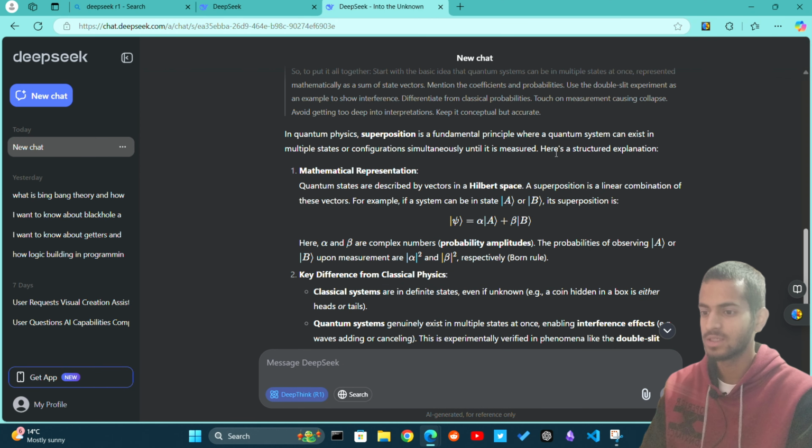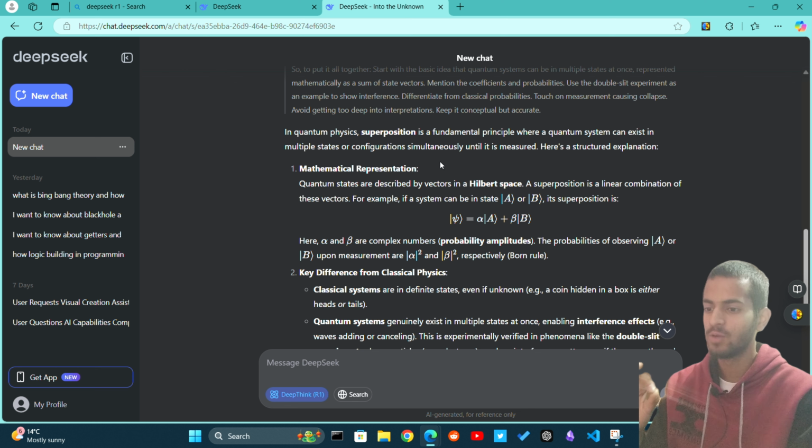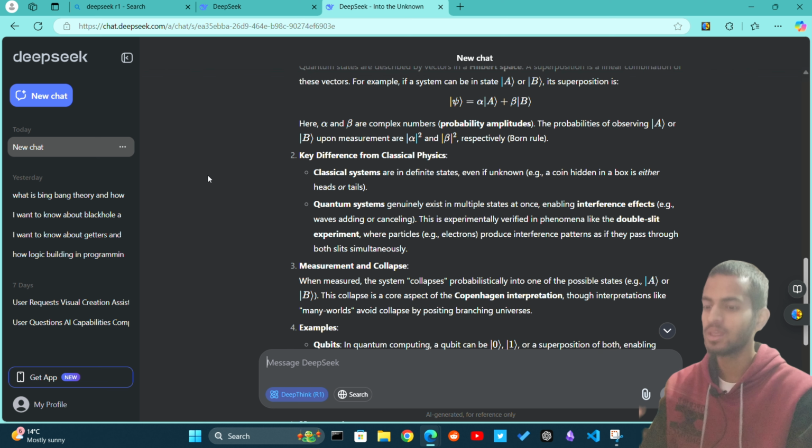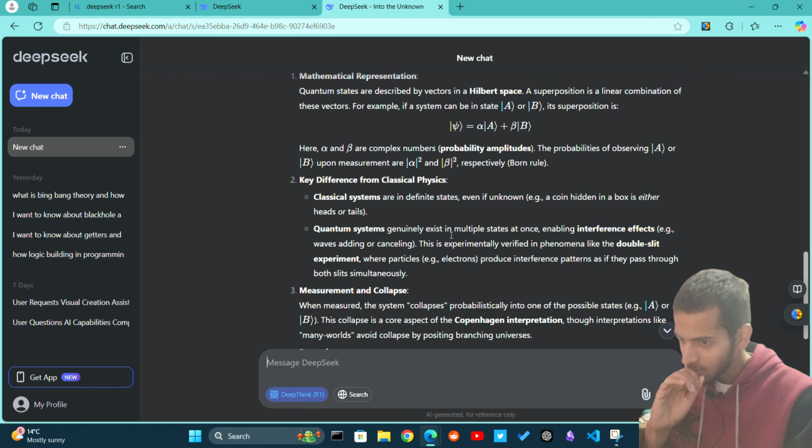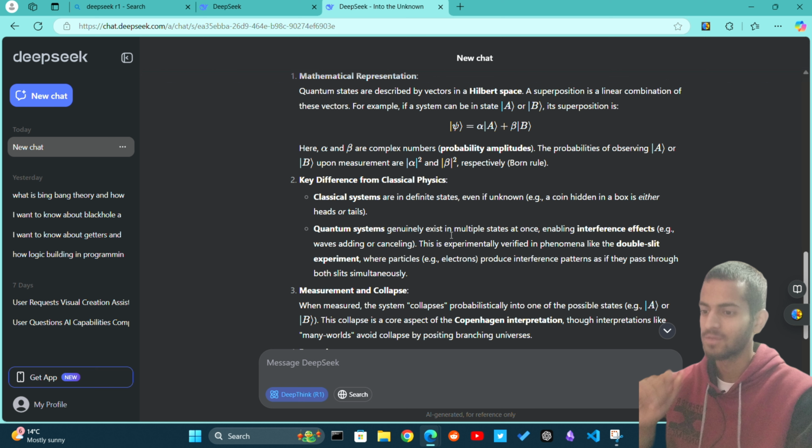In quantum physics, superposition is a fundamental principle where a quantum system can exist in multiple states and configurations simultaneously until it is measured. Here is a structured explanation, mathematical representation. I don't know if this is right. Key difference from classical physics: classical systems are in a definite state, even if unknown.